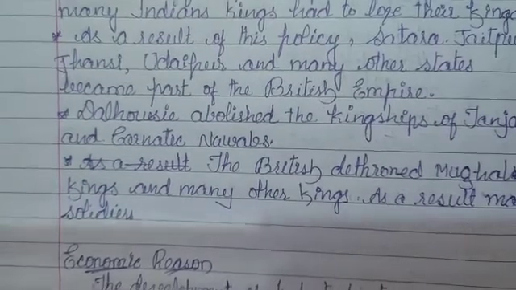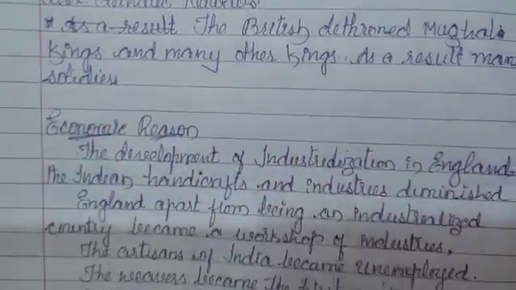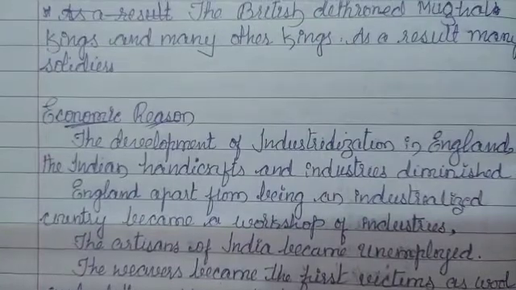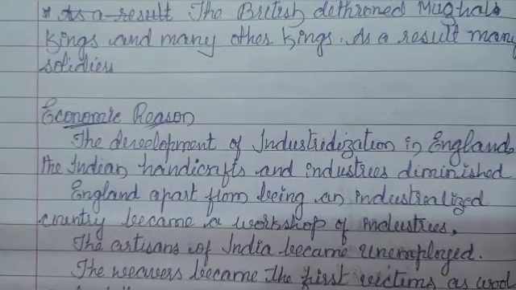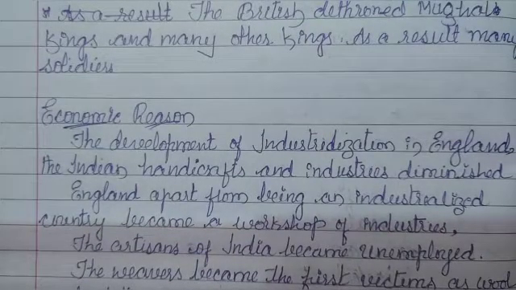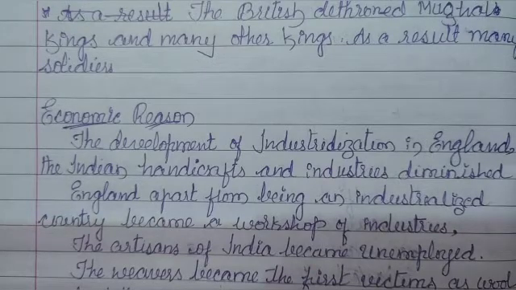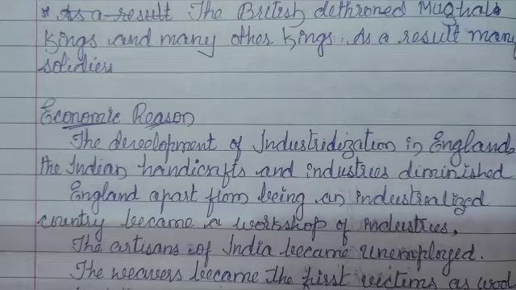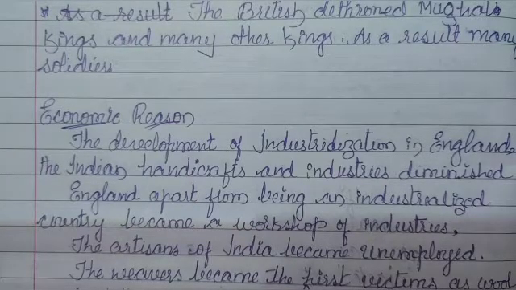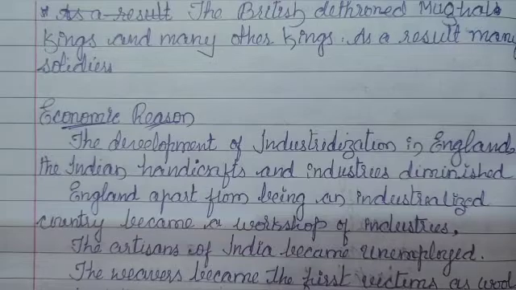The second reason is economic. What is the economic reason here? With the development of industrialization in England, Indian handicrafts and industries diminished, meaning they came to a stage of decline. England, apart from being an industrialized country, became the workshop of industry. The artisans of India became unemployed.